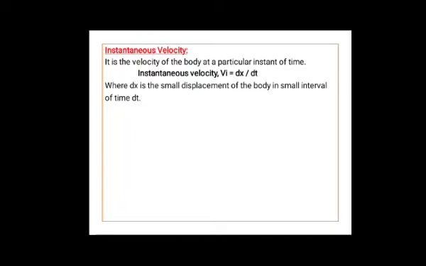You can make two columns, and in the first column you write about speed. It is defined as a rate of change of position. Second point, it is a scalar quantity. Third point, it may be positive, but it never can be negative. Then in case of velocity, velocity is defined as rate of change of displacement. It is a vector quantity. It may be 0 or positive or negative. Like this you can remember some points about speed and velocity.